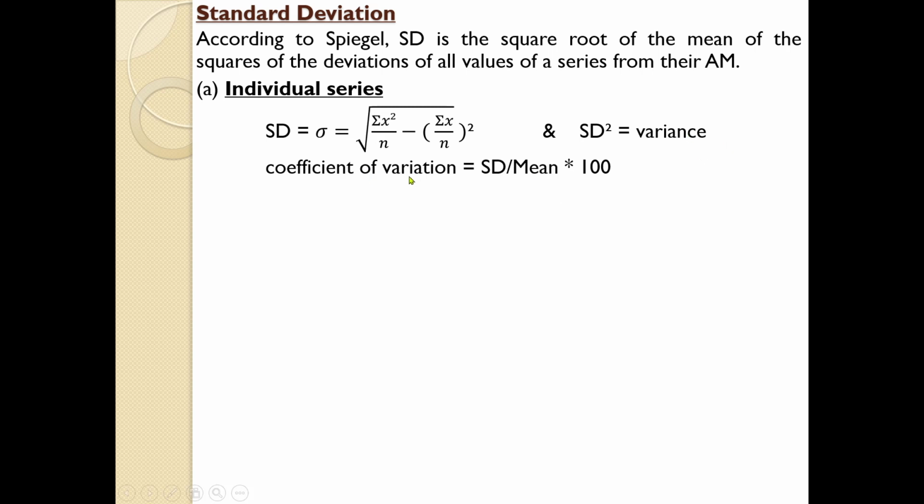Coefficient of variation, otherwise known as relative measure, is standard deviation divided by mean into 100. Here we use mean as the average for the computation. Previously in the mean deviation, we might use mean, median or mode. In this case, we will be using standard deviation by mean into 100.